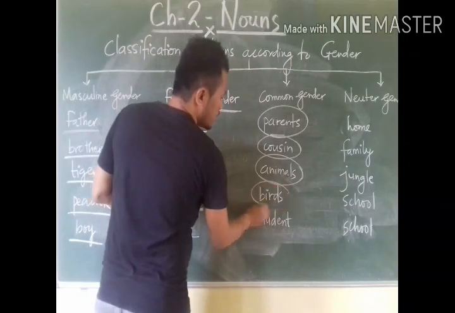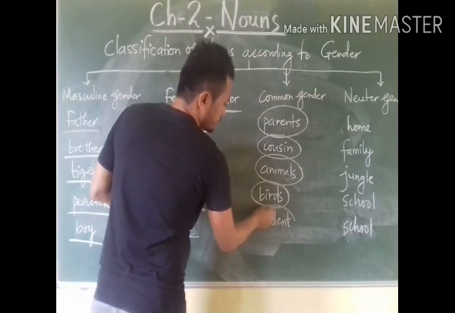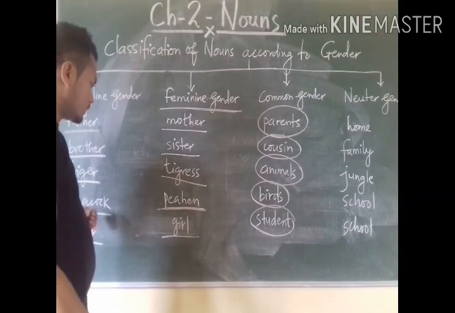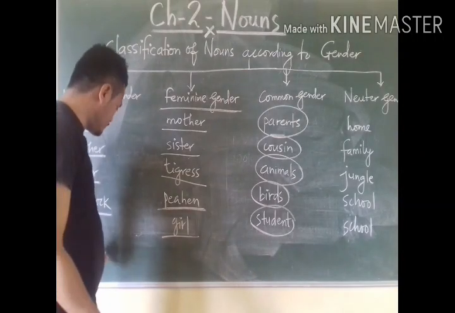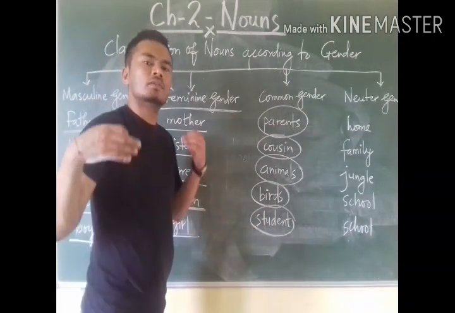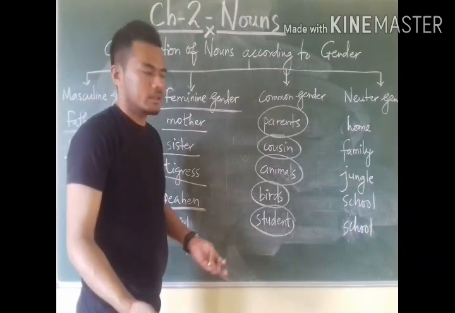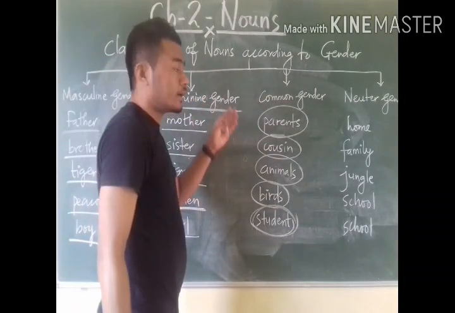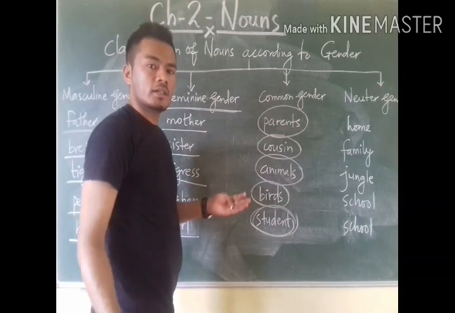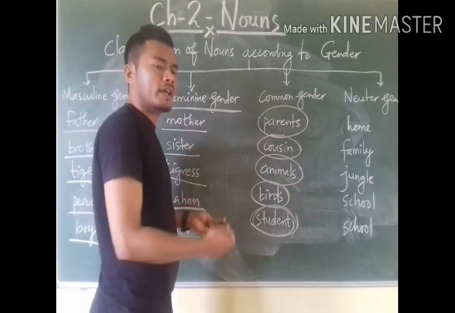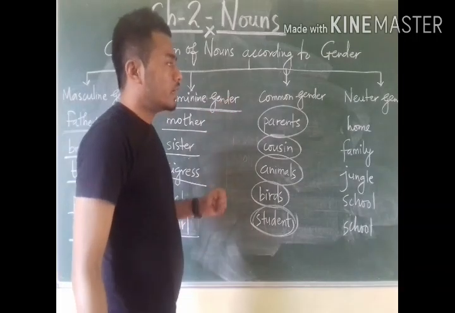Birds, common gender. Student: boy is masculine, girl is feminine, but student can be both boy or girl. So student is common gender. Doctor, common gender. So we have lots of examples of common gender.